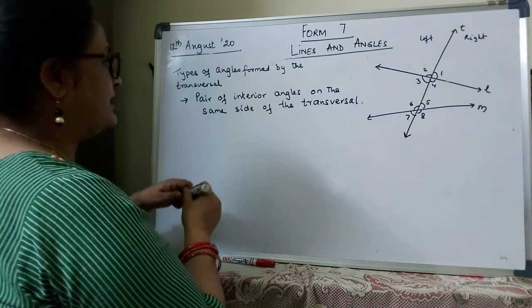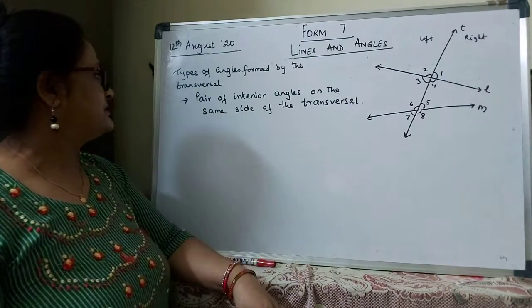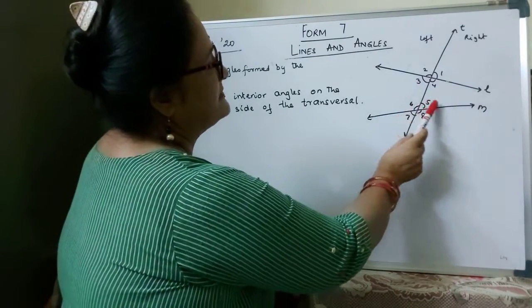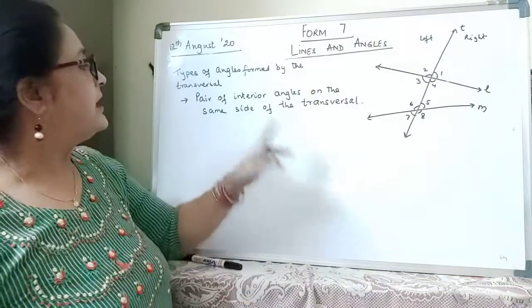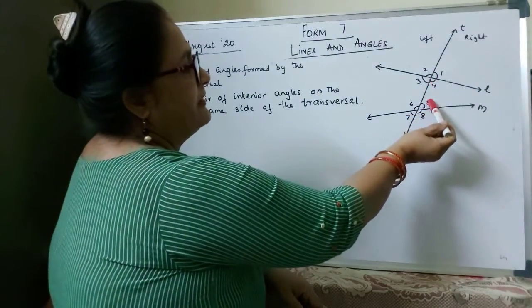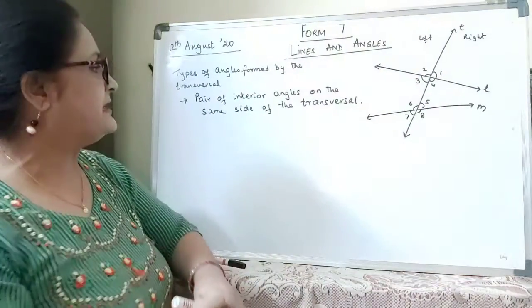Pair of interior angles on the same side of the transversal. Which are the interior angles? 3, 4, 5, 6. They are the interior angles. But they must be on the same side of the transversal. 4 and 5 on the same side, 3 and 6 on the same side.